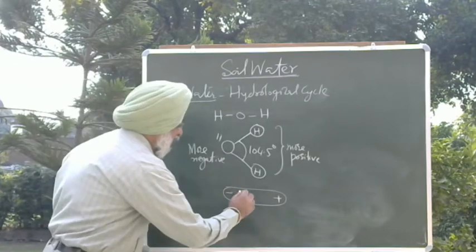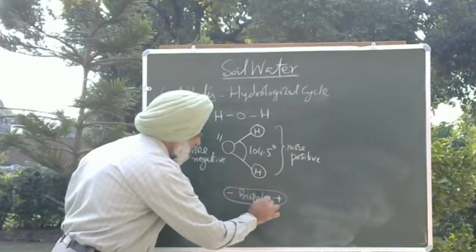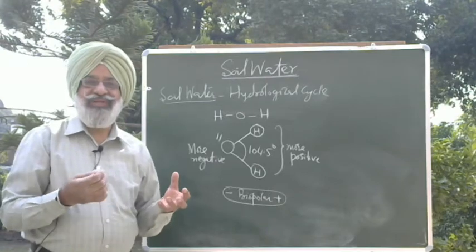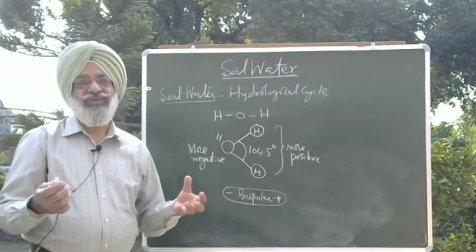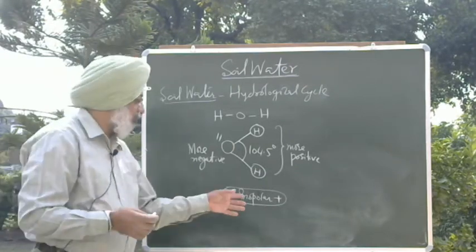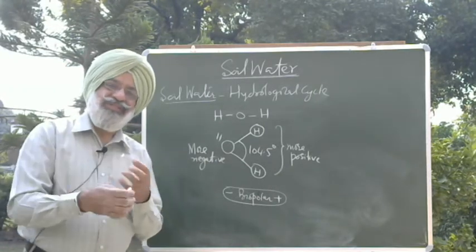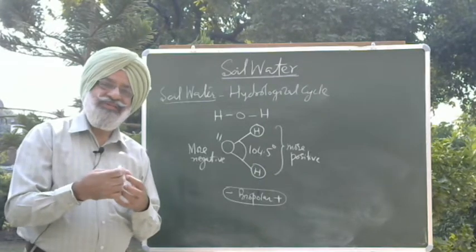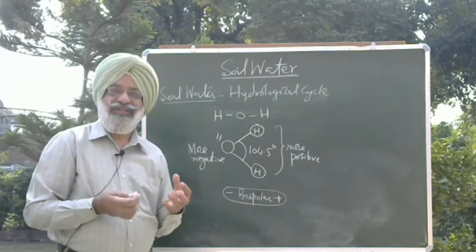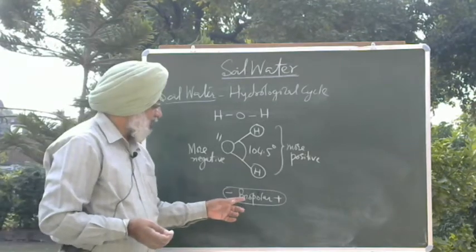In fact, this bipolar nature of the water molecule enables it to draw the dirt or dust from our clothes. That is why when we clean our body, we make use of water. Similarly, when we wash clothes, the detergent particles are also charged particles, so they attract the dust particles, and ultimately water attracts the dirt particles and detergent particles, and these get washed up. So it is only because of the bipolar nature.